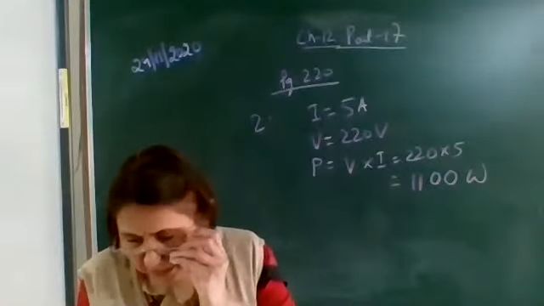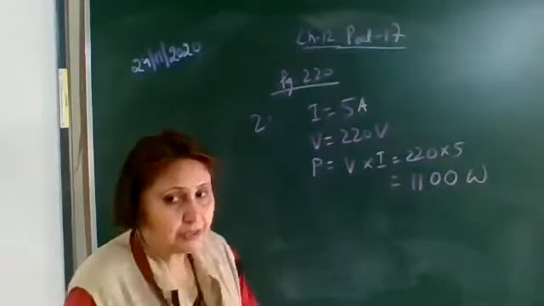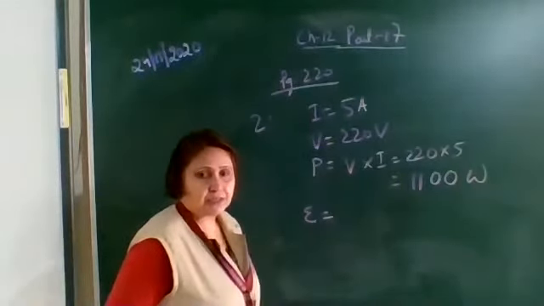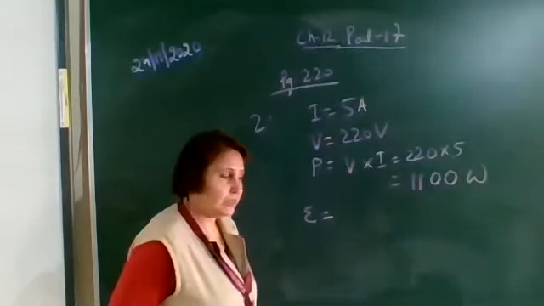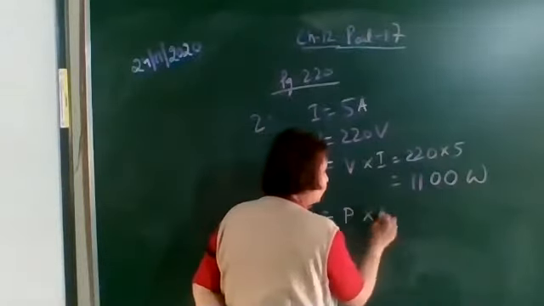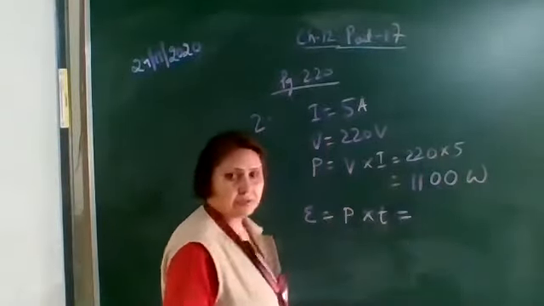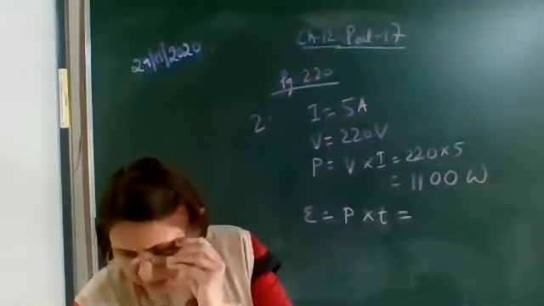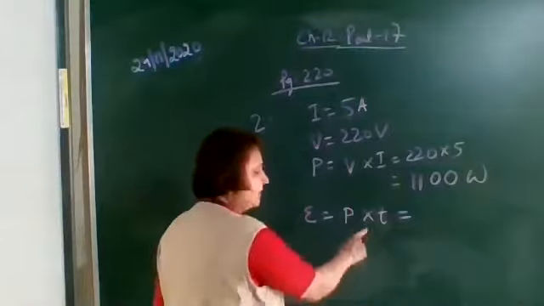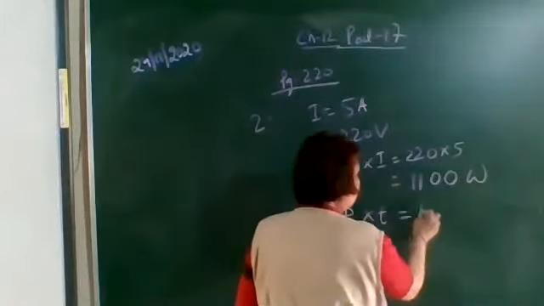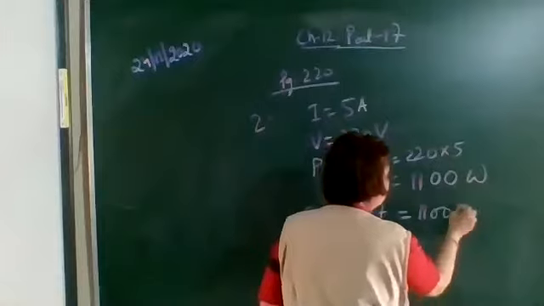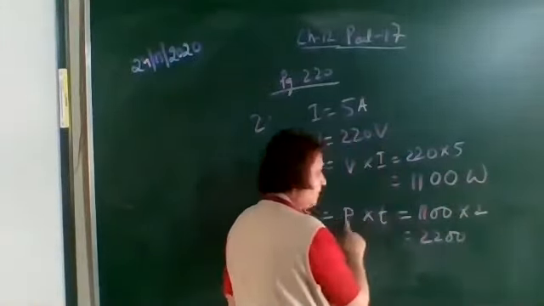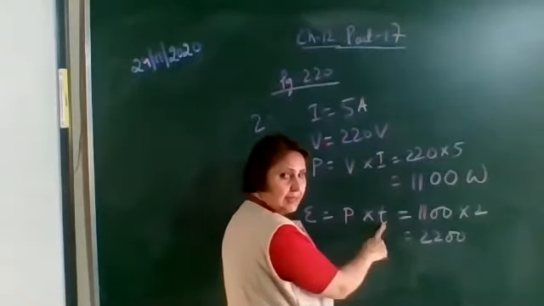Okay, now the next part is energy consumed in 2 hours. What will be the electrical energy consumed? We know that electrical energy is equal to power into time. And what is the time? For how many hours is it used? It is used for 2 hours. So time is given as 2 hours. Okay, so 1100 watt into 2 hours. That is 2200.